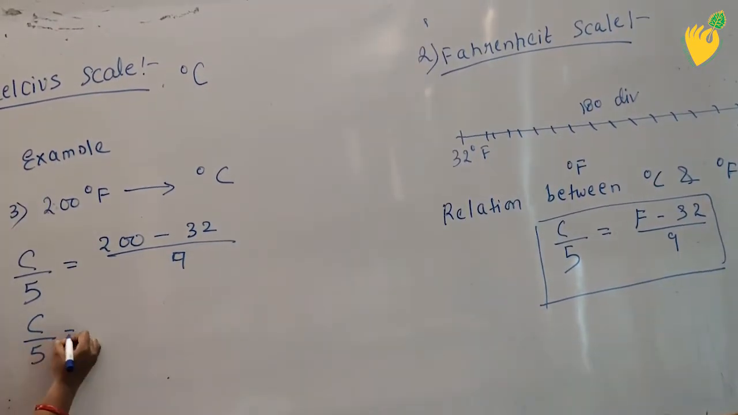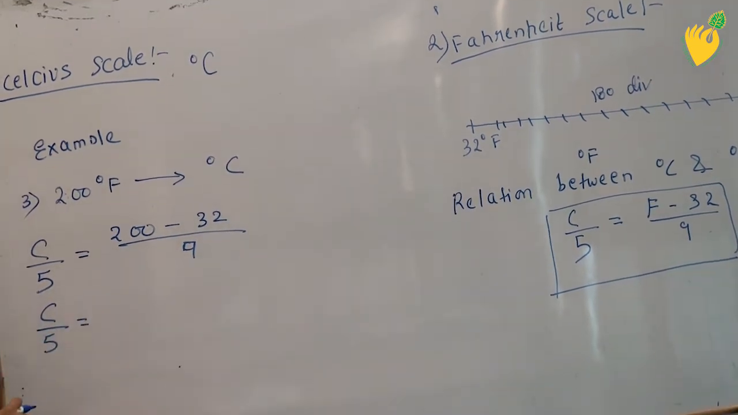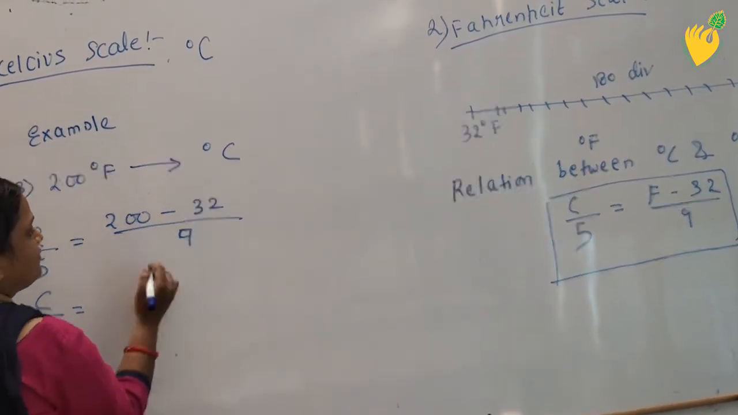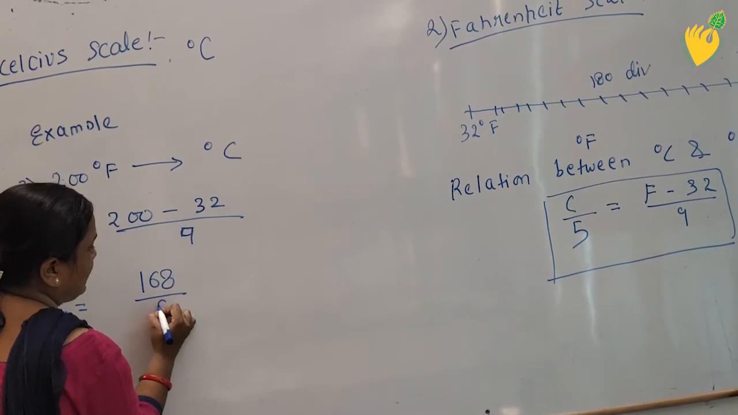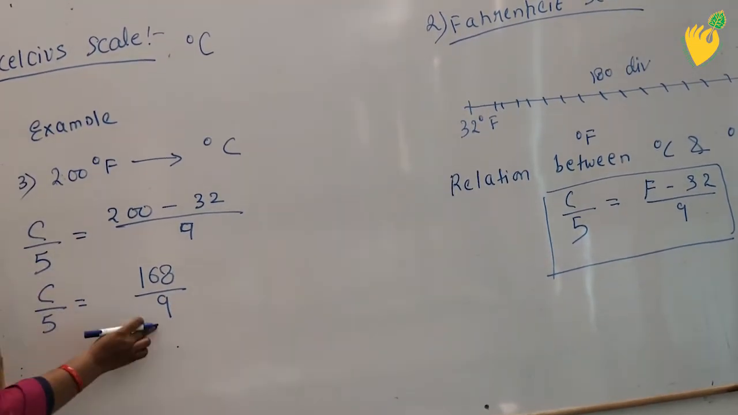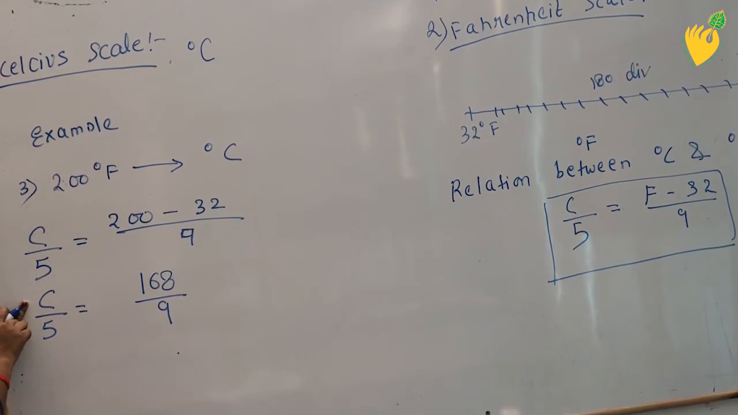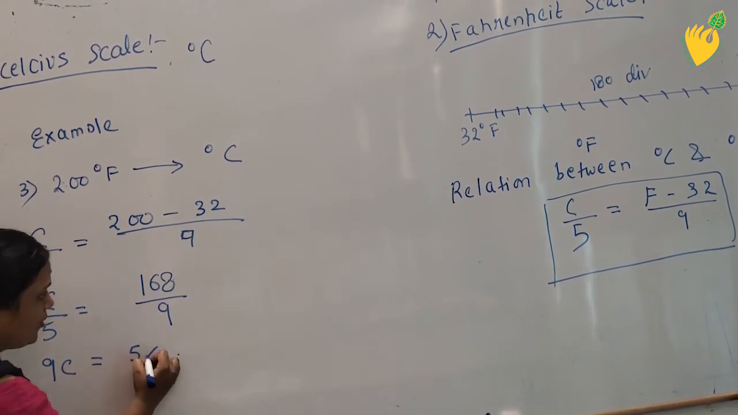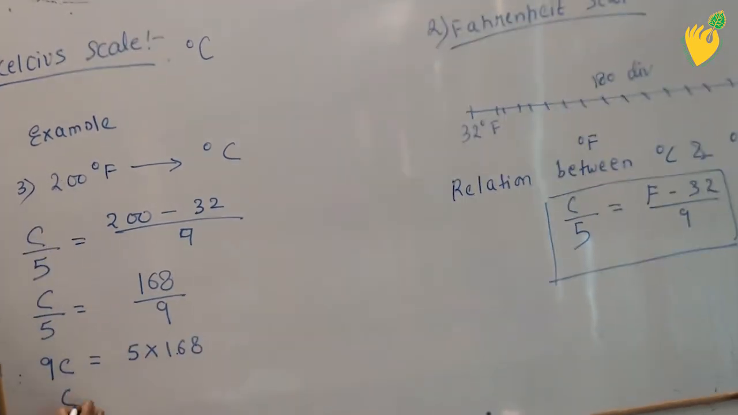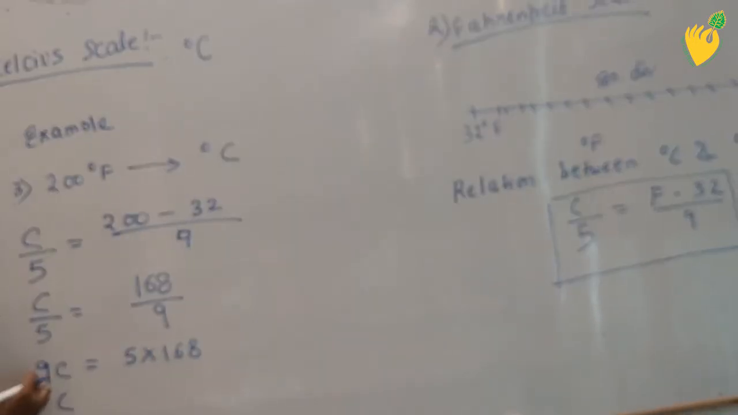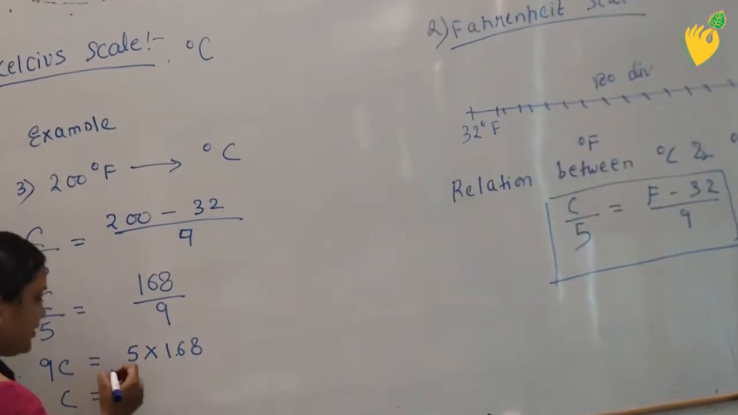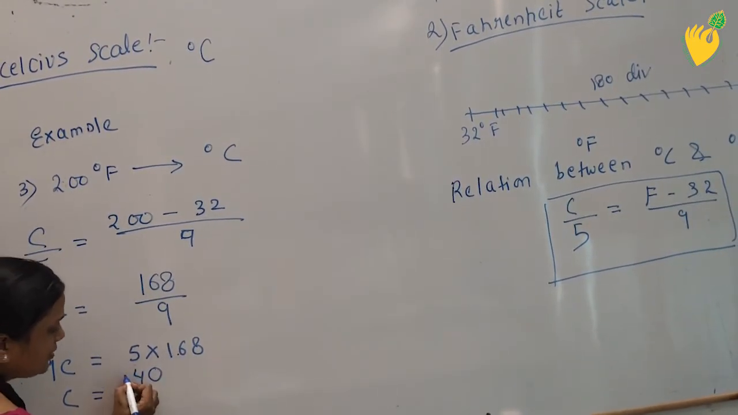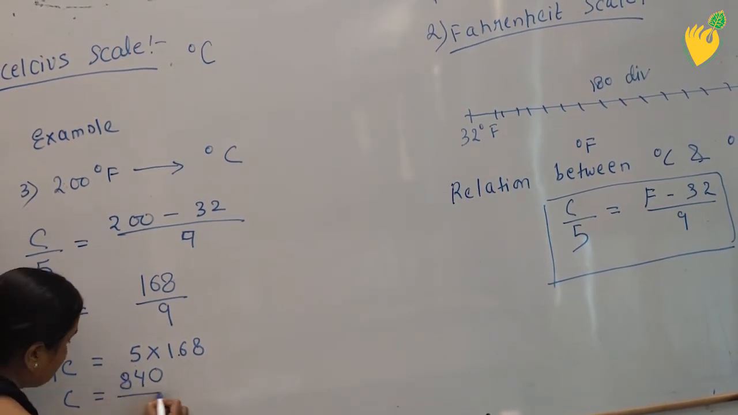What will be C upon 5? Whenever you will subtract 32 from 200, 10 minus 2 is 8, 9 minus 3 is 6, here is 1, so 168 upon 9. Now cross multiply, 9 will be multiplied by C and 5 will be multiplied by 168. So it will become 9C is equal to 5 into 168, or in the next step the 9 will go in denominator. So 8 5s are 40, 6 5s are 30 plus 4 is 34, 5 1s are 5 plus 3 is 8, so 840 upon 9.